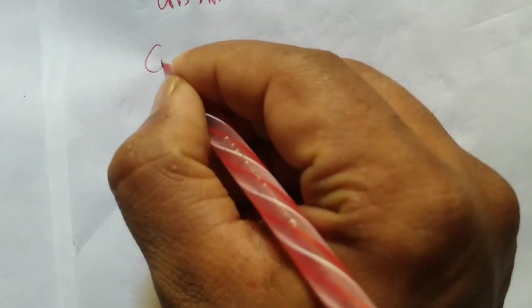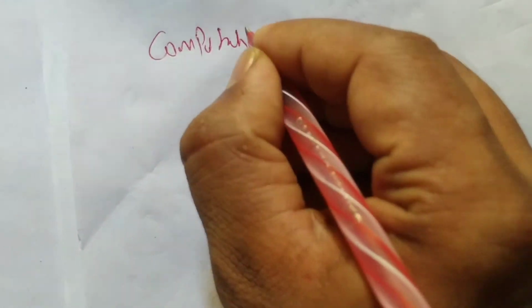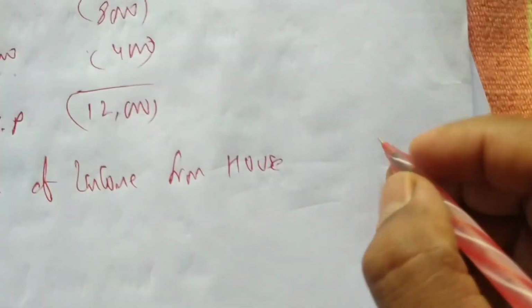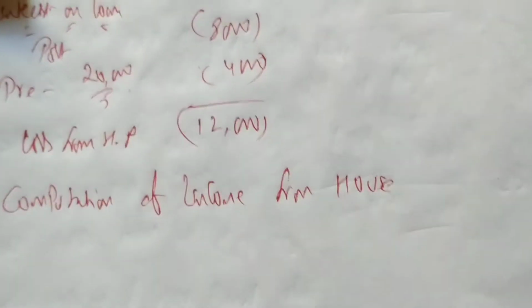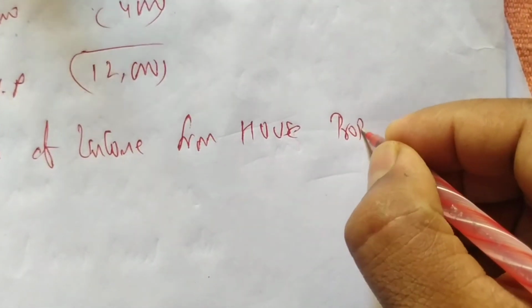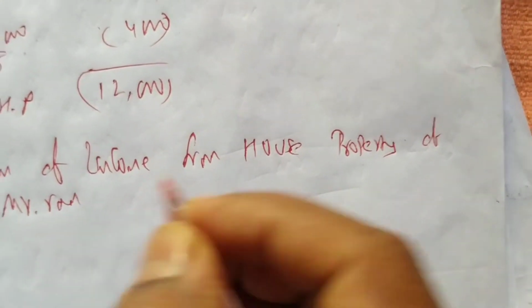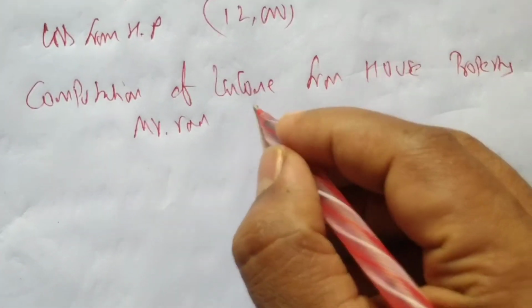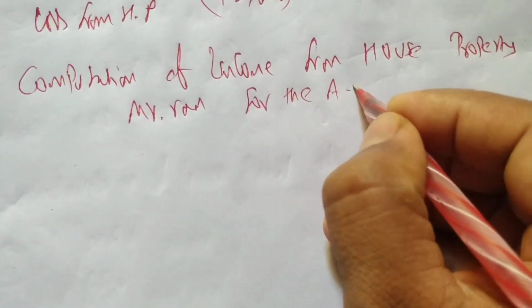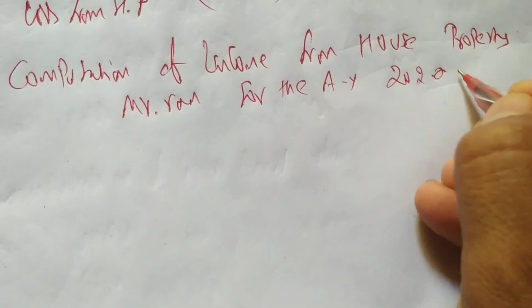So for house 4, I'm writing the computation of income from house property of Mr. Ram for the AY 2020-21.